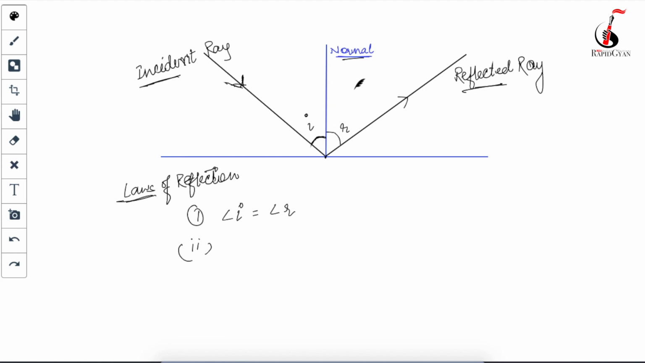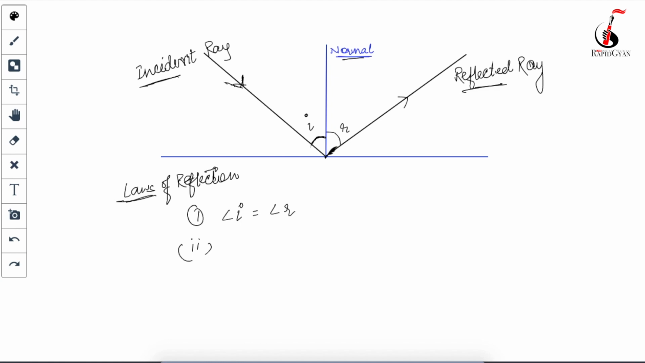Most of the students get confused. What do you mean by they all lie in the same plane? This particular whiteboard is a plane, correct? So all these three should be in the plane. It's not like the light is coming in this plane and from here it goes in some other direction, like going inside the plane or outside the plane.